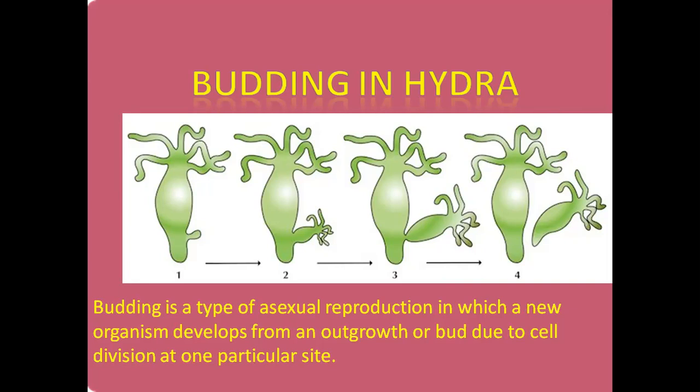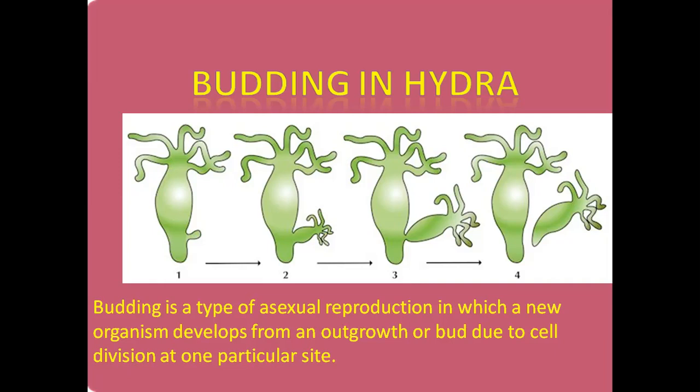You can see in the second diagram that the small bud has developed and the tentacles have occurred on that small bud. In the third diagram, you can see the bud has become larger, and in the fourth diagram, the bud has detached from the parent body. So this is what is budding, my dear students.